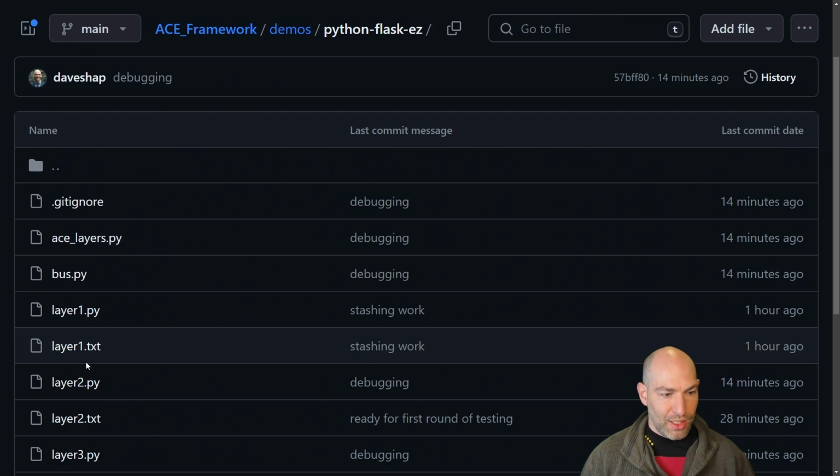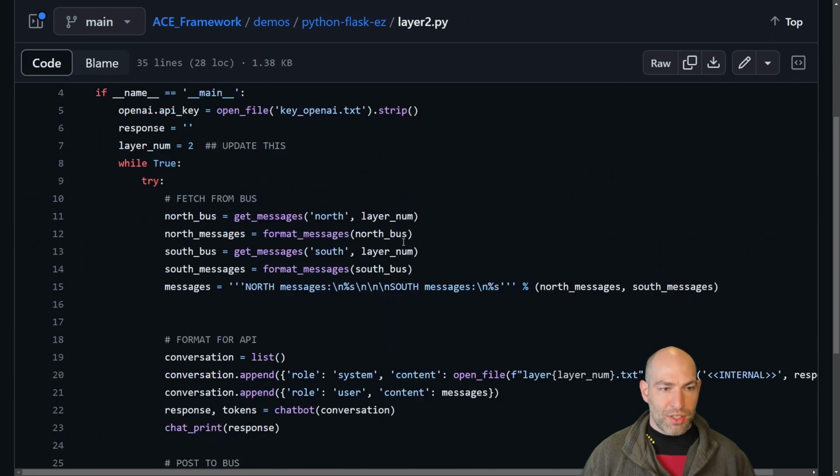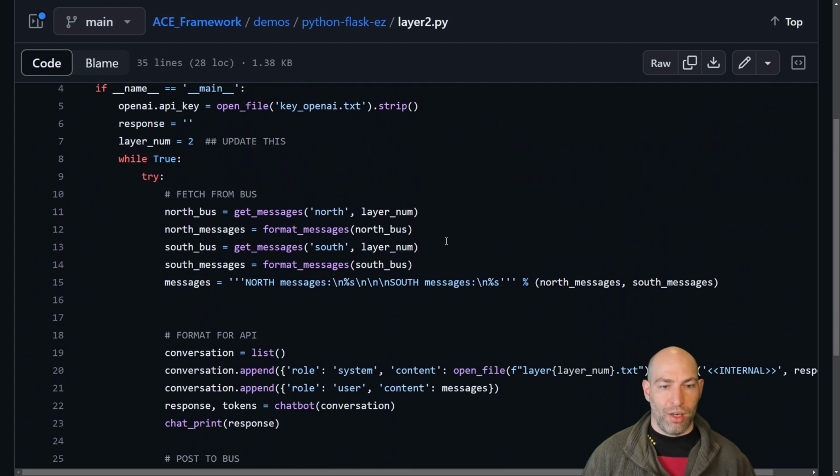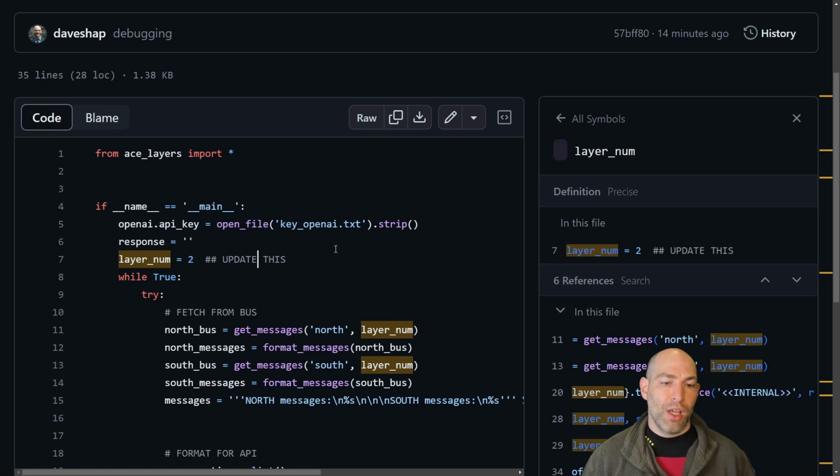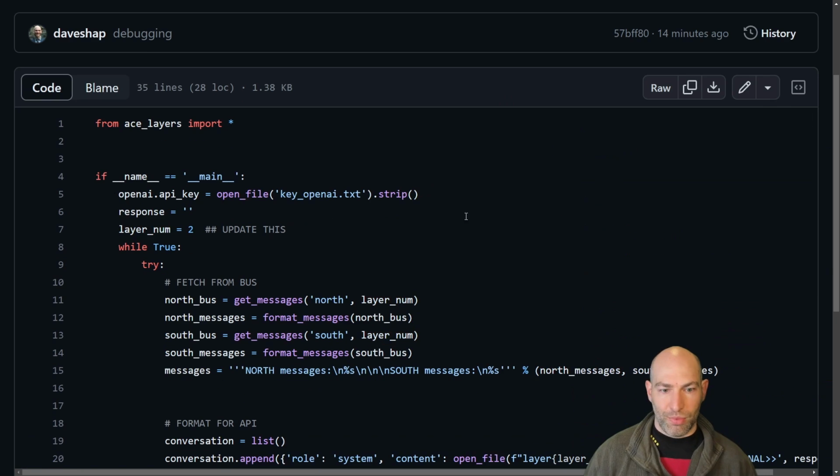Whoops, that's the text. We need layer 2.py. Okay, so this is almost identical to layer one. And in fact, what I did was I parameterized it. So I probably only needed one of these and just start this with an argument. But I'm a lazy coder, so there it is.